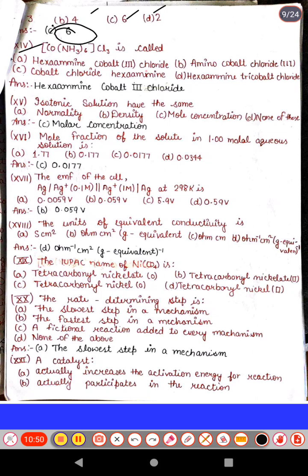Next, Co(NH3)6 Cl3 is called as? What is the IUPAC naming of this coordination compound? First we calculate the coordination number. NH3 is a neutral ligand, so its value is 0, and Cl is minus 1, and hence the value of X, the oxidation state, will come out to be 3.